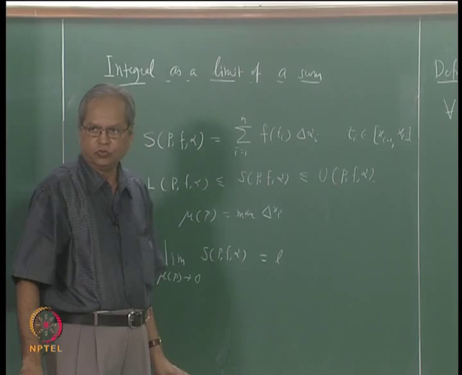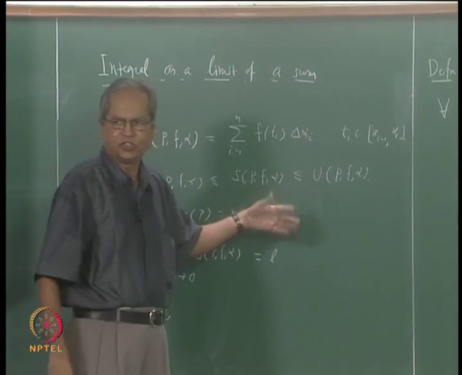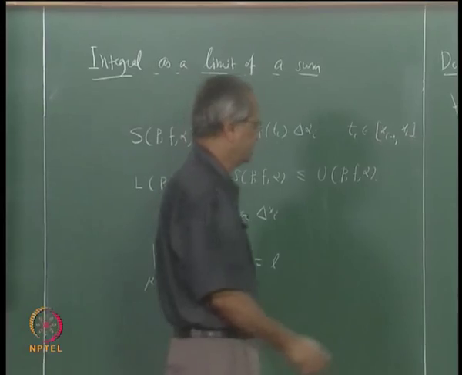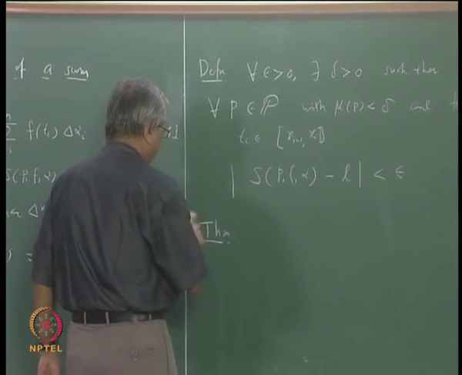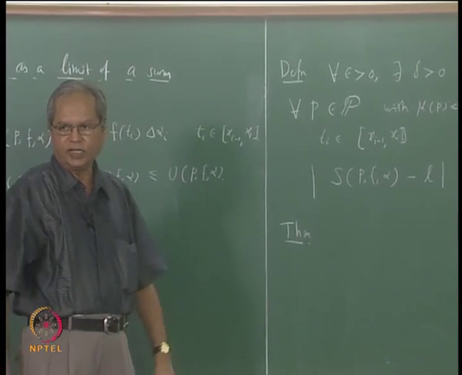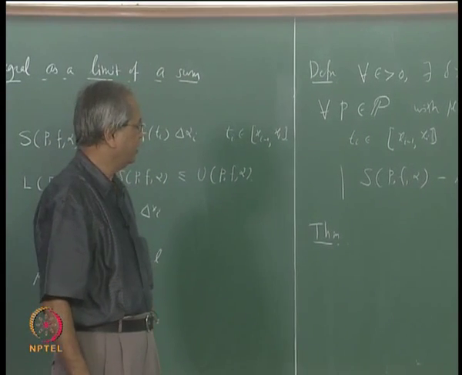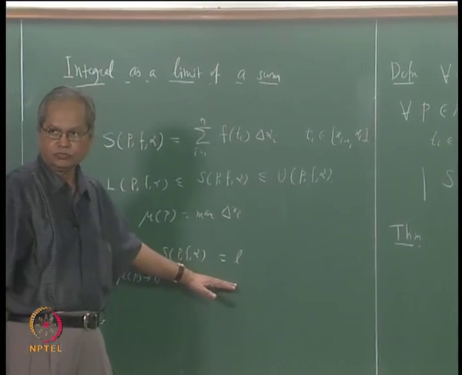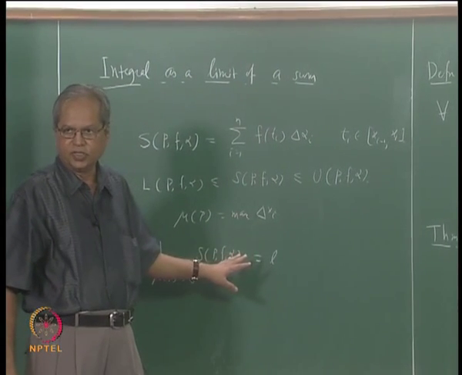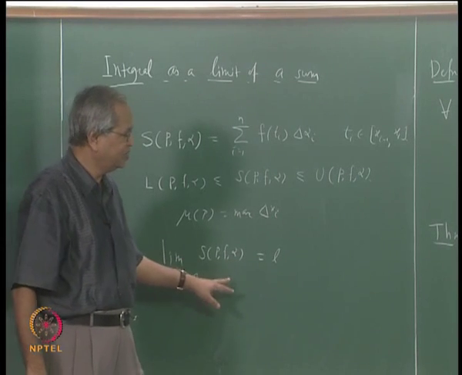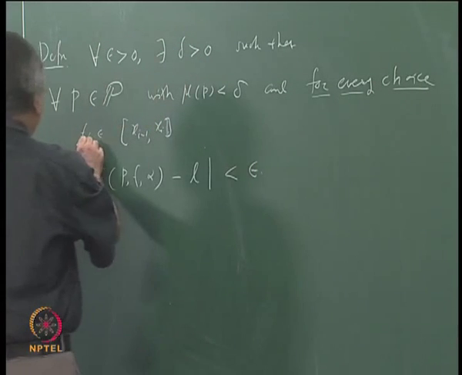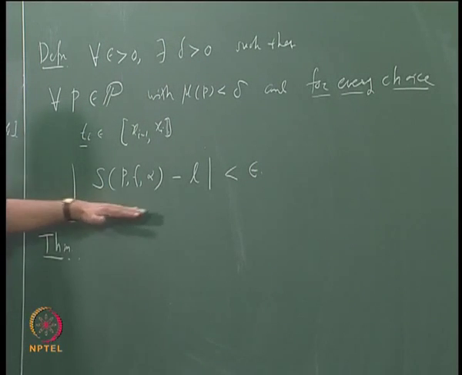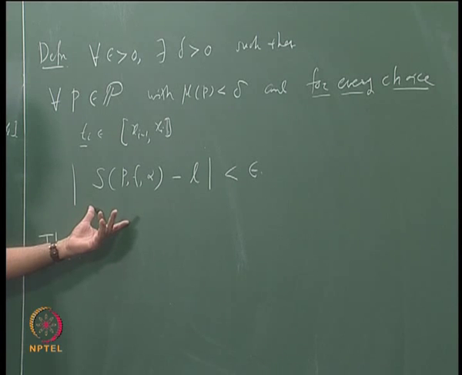So this is what we want, if not for all functions, at least under some extra conditions. So let us state that as a theorem. As far as the first thing is concerned, for one direction we do not require any additional condition, and that is the following: if this limit exists then the function is Riemann-Stieltjes integrable. And this limit exists means this happens. Remember, this is important, for every choice of t_i this should happen, that is, the corresponding Riemann-Stieltjes sum minus L should be less than epsilon.